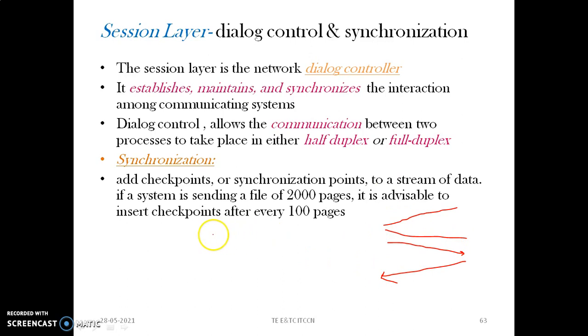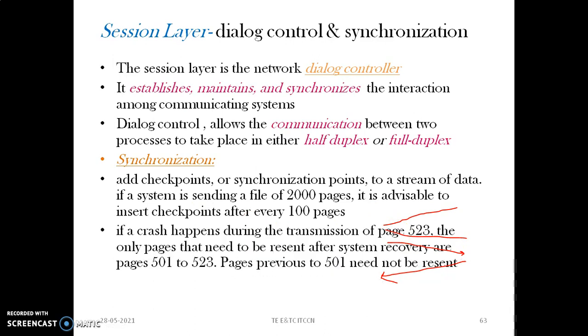So in case some set of pages get lost in between, we need not resend all the 2000 pages. To avoid this, if a crash happens during the transmission of a page, suppose page 523, the only pages that need to be resent after the system recovery are pages 501 to 523. So we need not resend all the pages, but that set of pages can be resent instead of sending the whole. So this is one simple advantage of having synchronization by adding the checkpoints.